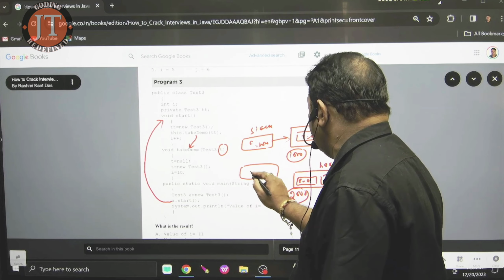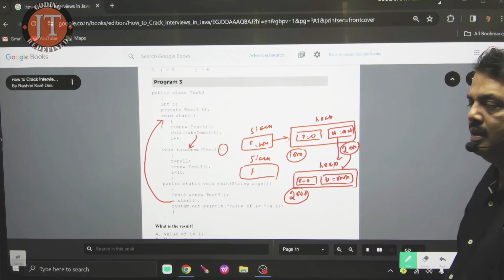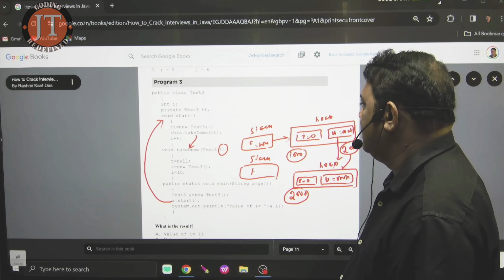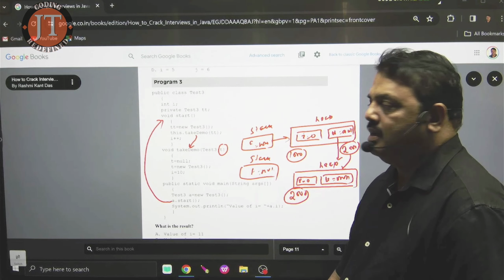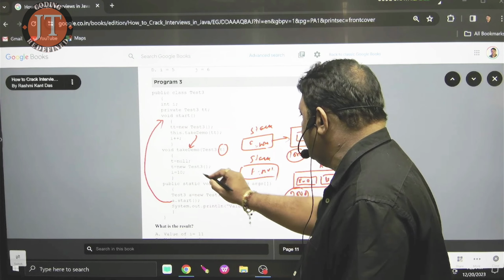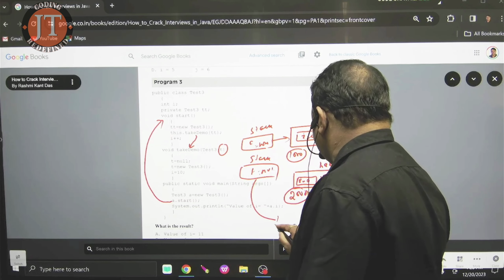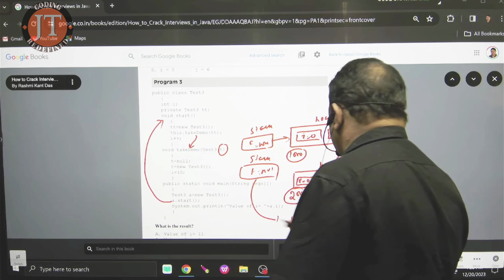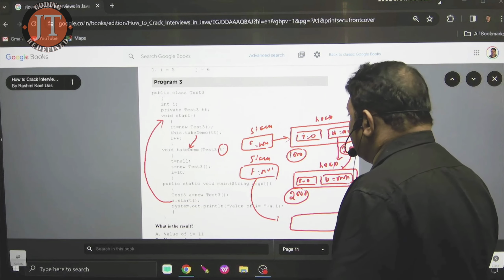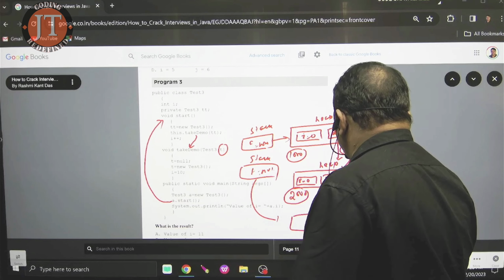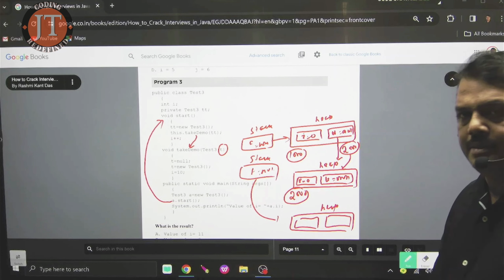Here you see, it will occupy the memory from stack. Now what would happen here? For the first time it is null. Now it would write T is equal to new test 3. That is another object it creates. Here you see, the third object is created. Now when another object is created, it will occupy the memory from the heap area, and that is the third object is created.